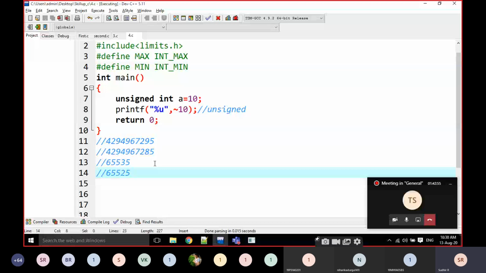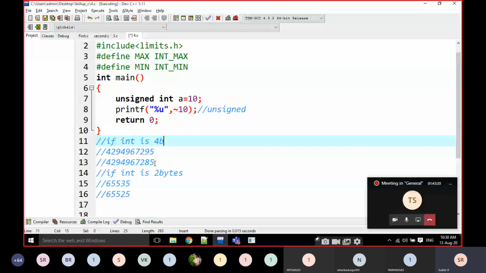Is it clear, everyone? Just note down this program also, and those comment lines also. If int is 2 bytes, if int is 4 bytes, note down all the program with the comments also. You have to note it down.